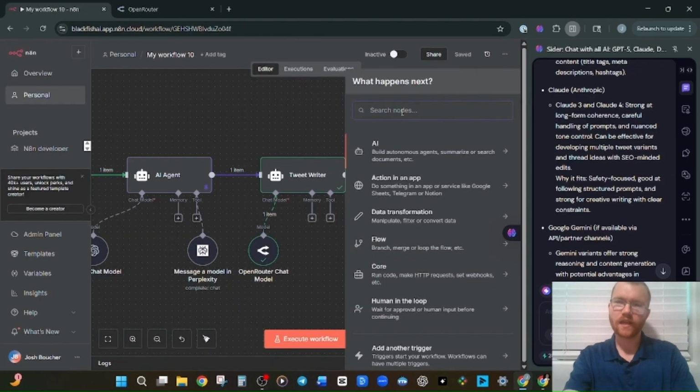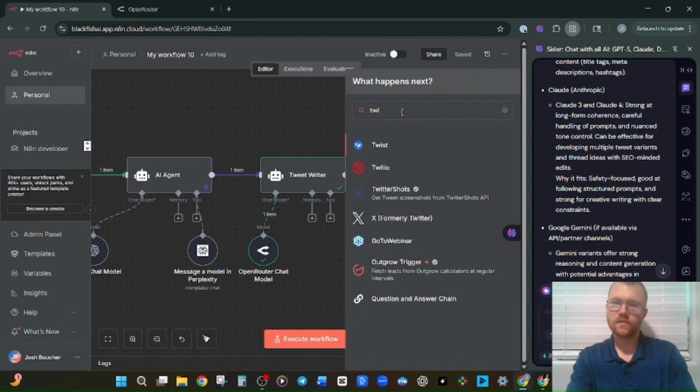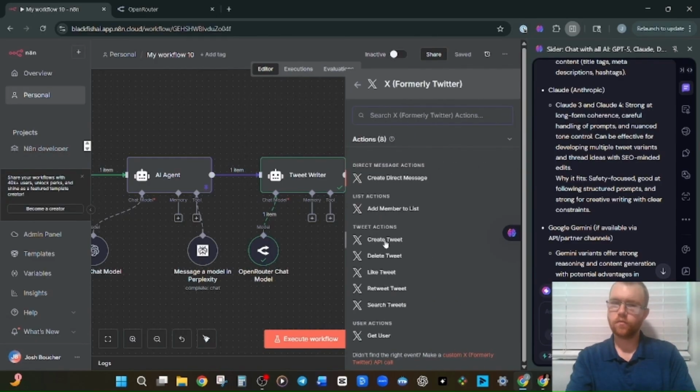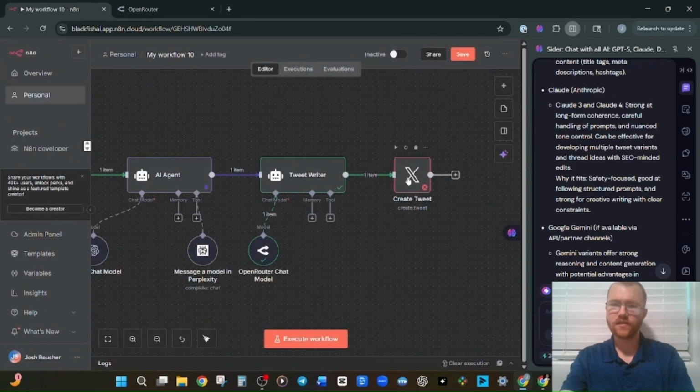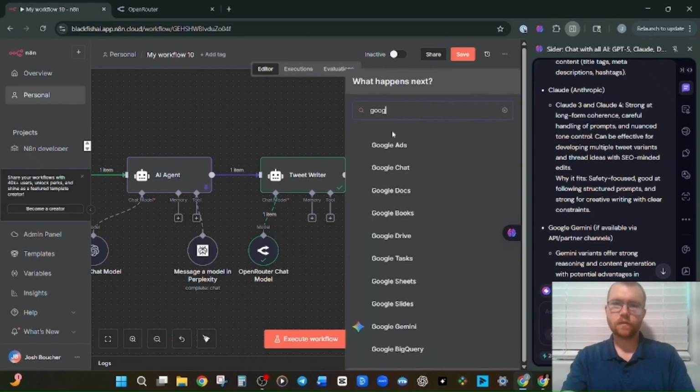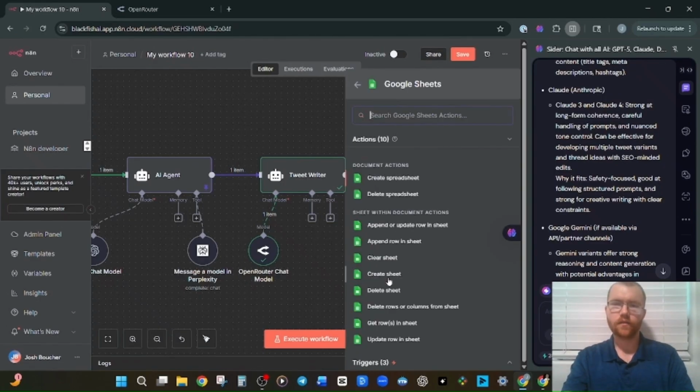So here's the technicality bit from Twitter. You can see that we've got a create tweet node here in n8n, but setting it up takes a while because you need to get approved by X, and you also need to have an X developer account, and all these sorts of things. So what we're gonna do instead, just for purposes of this tutorial, is we're going to log the tweet in a Google Sheet, and we just want to append row.